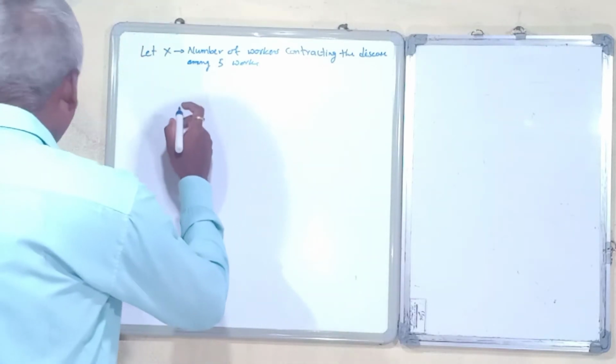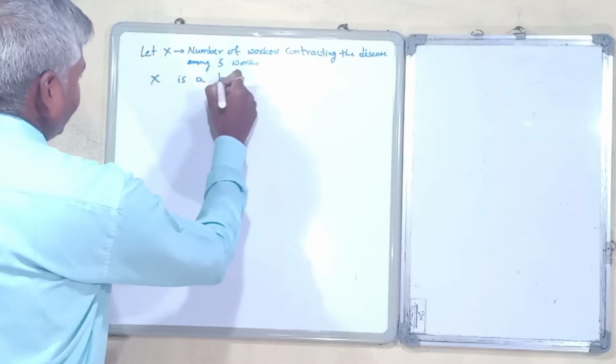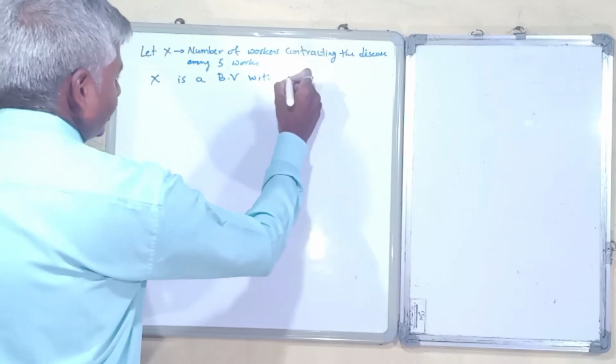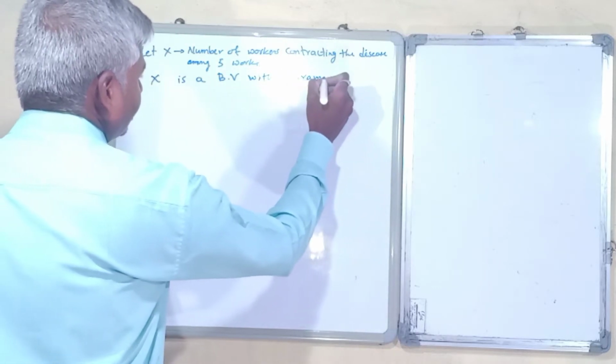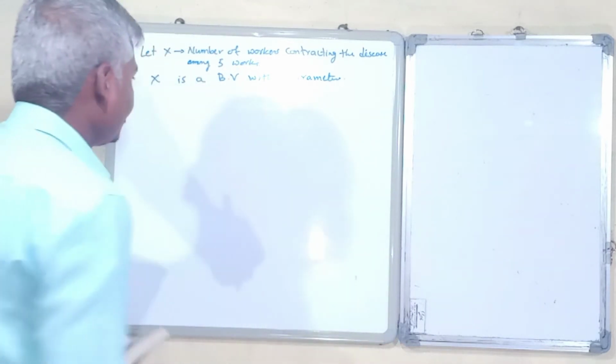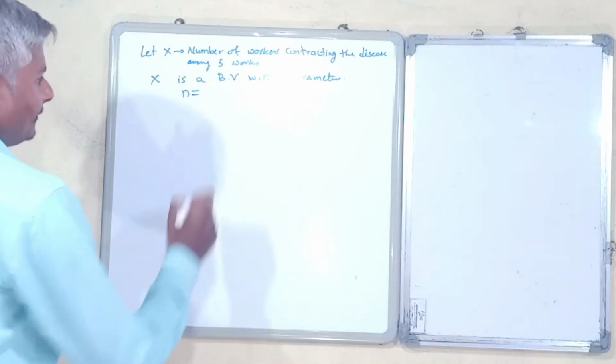Then X is a binomial variate with parameters. There are 2 parameters of binomial distribution, that are n and p. So here n is 5.